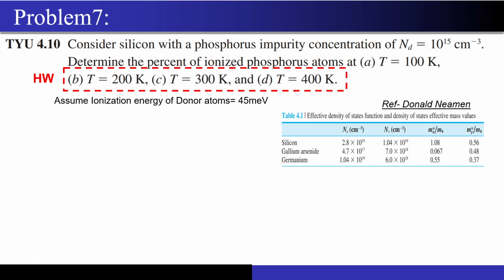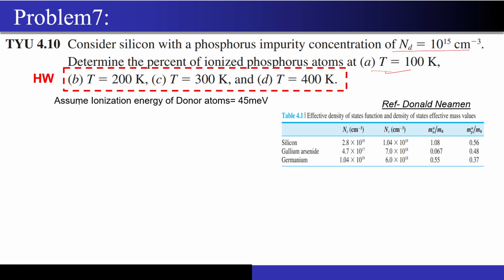So now let's move on to numerical number 7. What has been given to us: consider silicon with a phosphorus impurity concentration of Nd equal to 10 to the power 15. Now determine the percent of ionized phosphorus atoms at T equal to 100, 200, 300 and 400 Kelvin. Again I will do the same thing. I will solve this question for T equal to 100 Kelvin, and for 200, 300, 400 Kelvin you just have to follow the same procedure.